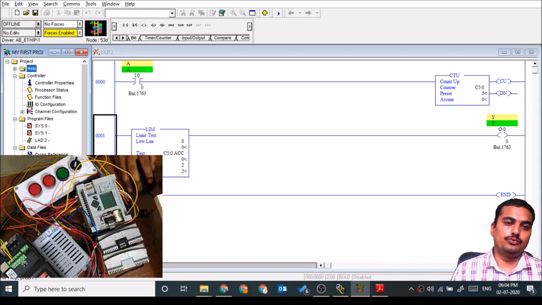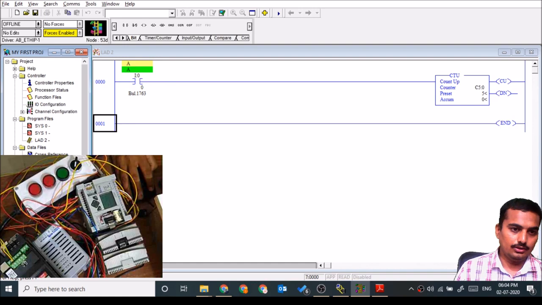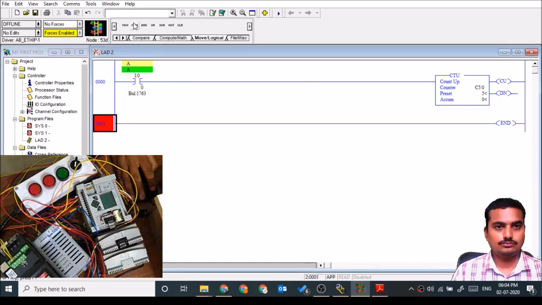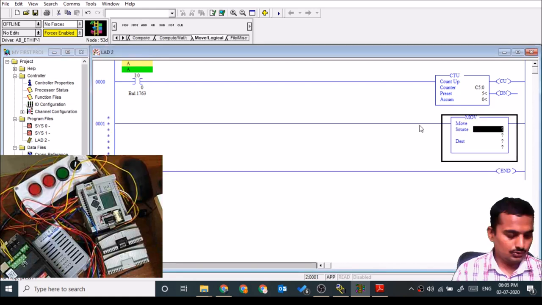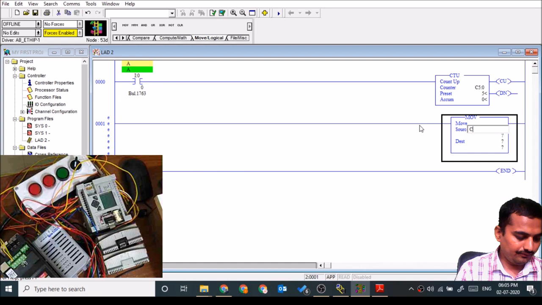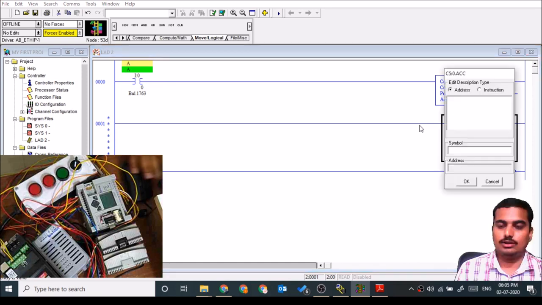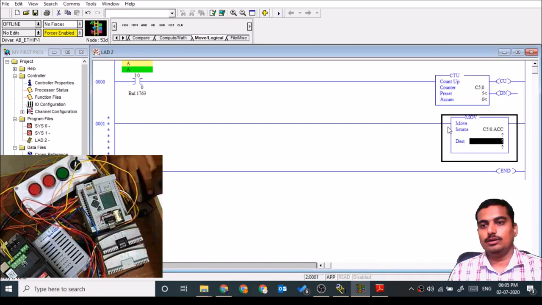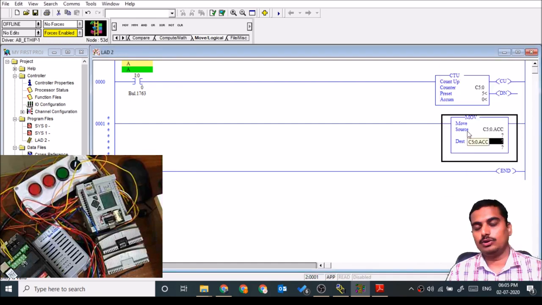So we can move this value into another register, like we have the integer N7. We can use the move instruction. Source is C5:0.ACC. Data types are important. If I have an instruction that's supported for integer, then I should use integer. If it's supported for float, then I should use float.